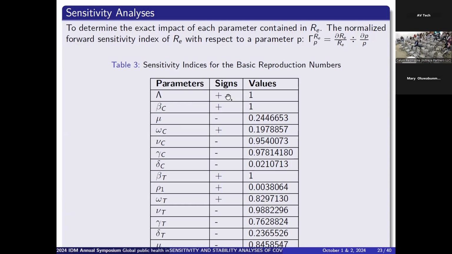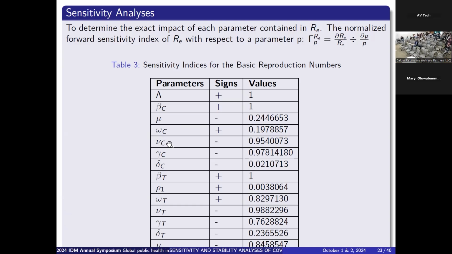So meaning that parameters with positive sensitivity indices will result in a continuous spread of the infection, while parameters with negative sensitivity indices will lead to a decrease in the spread of the disease, because they result in a decrease in the value of the effective reproduction number.